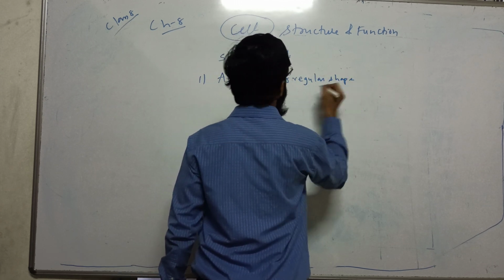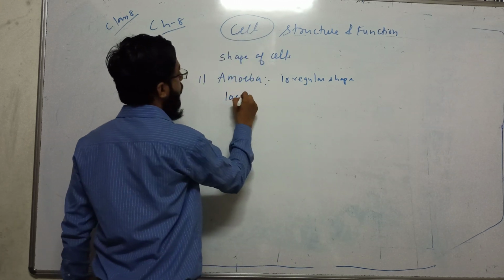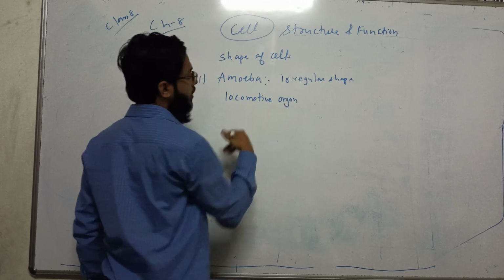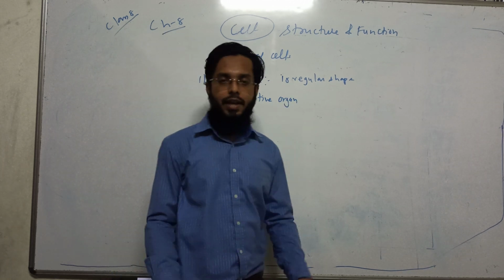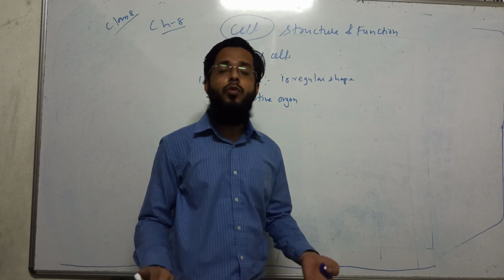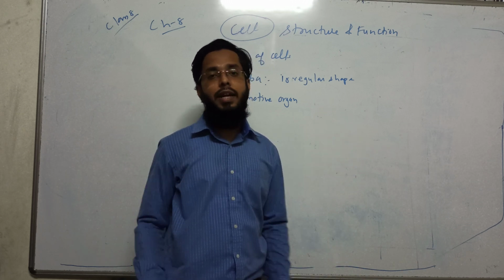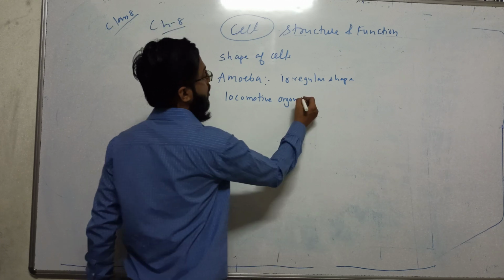No shape. And how does it move? The locomotive organ. What is locomotion? Like our locomotive organs are legs. By legs, like hind limbs, or even forelimbs and hind limbs. So by limbs we are locomoting.